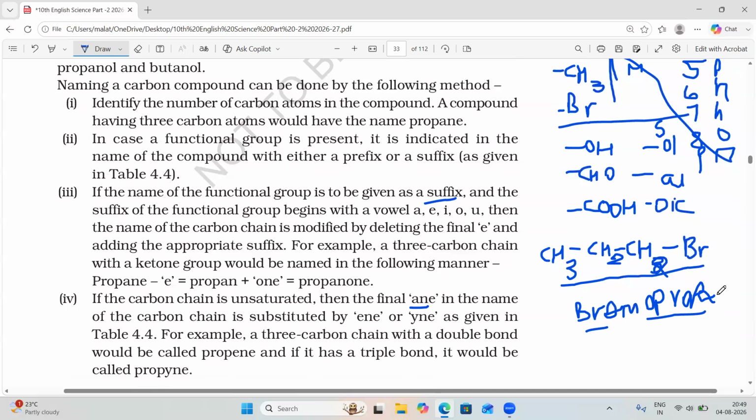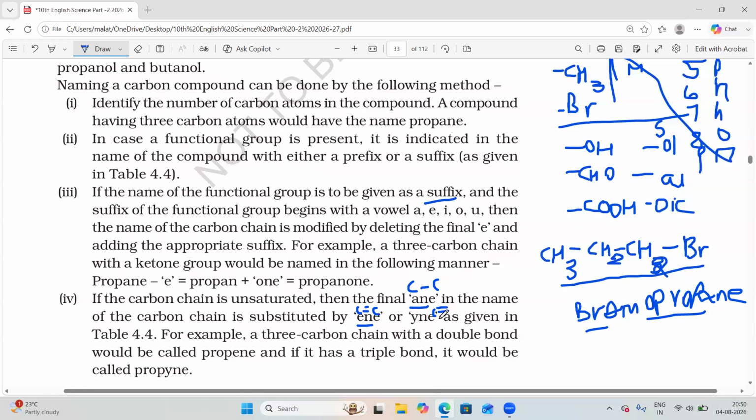If a carbon-carbon double bond is present in the organic compound, then we should write ENE. If there is a carbon-carbon triple bond, then you should write YNE.